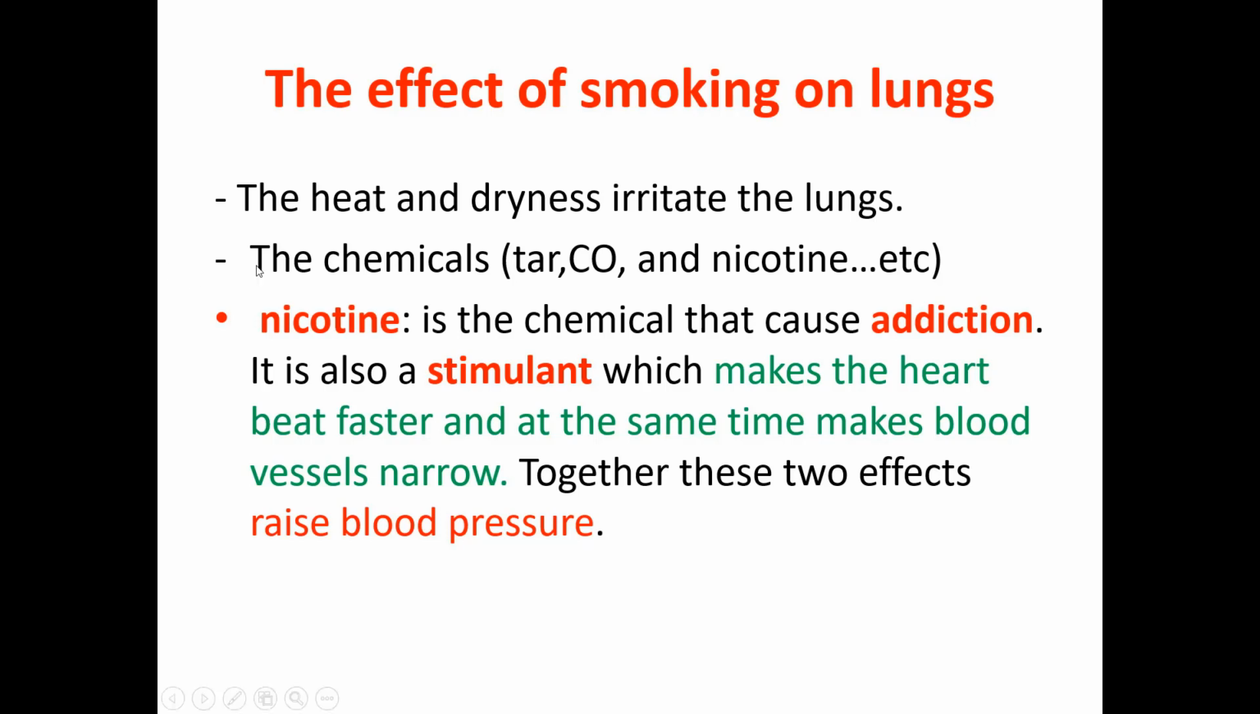Okay. Then the chemicals, for example tar, carbon monoxide, and nicotine, etc. We will see how these chemicals affect the body and what the effect of each one of them is. First one, nicotine. Nicotine is the chemical that causes addiction. That's why when someone smokes, he cannot quit. The reason behind this is nicotine. This chemical makes the person addicted to it.